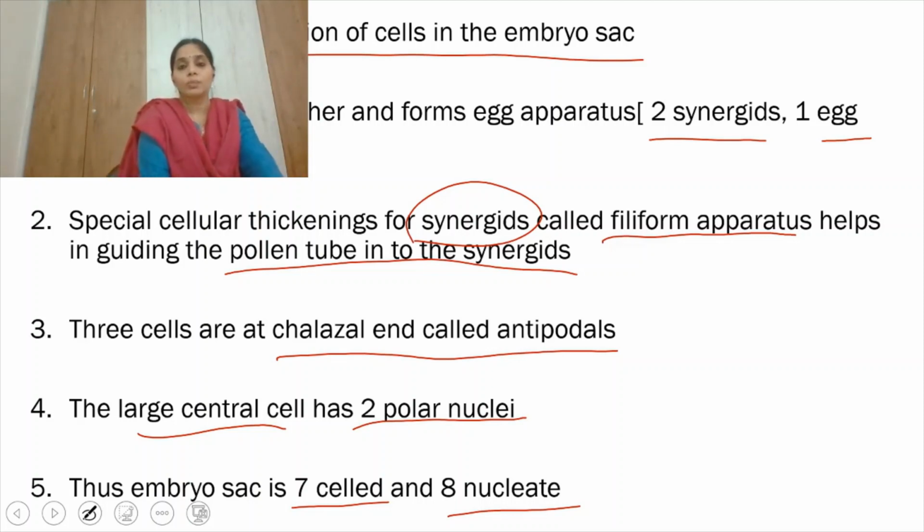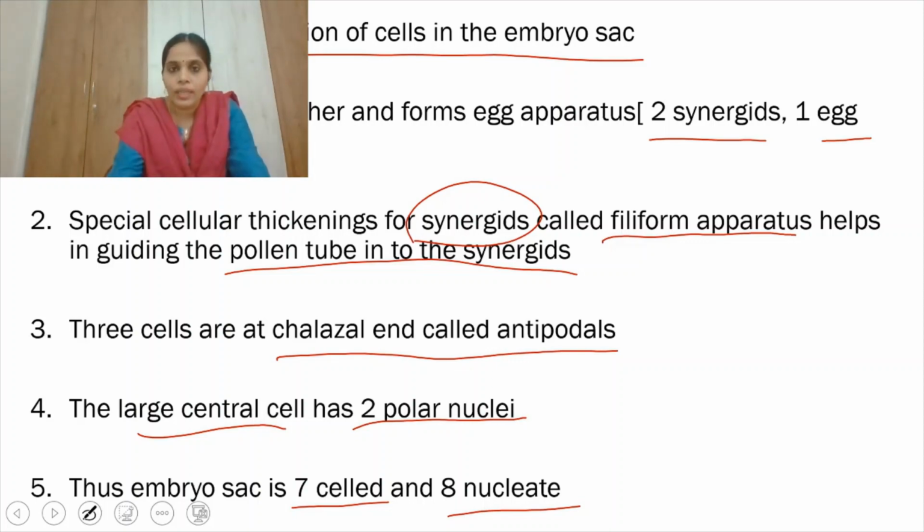The gynoecium, the female reproductive part of the flower, contains the pistil. The pistil contains stigma, style and ovary. We have discussed the ovary. See, the ovary contains the ovarian cavity in which the placenta is present. The ovule is formed from the placenta, but the ovule cannot be completely dissociated from the placenta. Some portion of it gets attached to the placenta by a stalk.